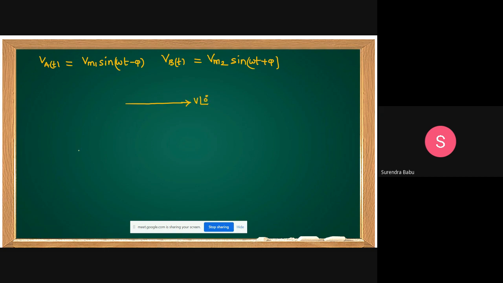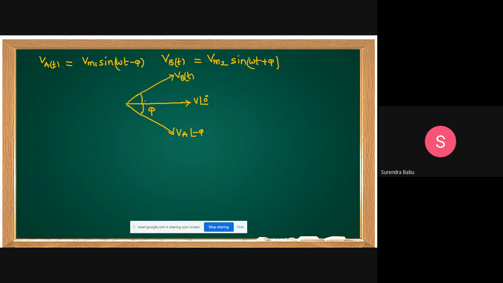VA of t is at an angle of minus pi. This is VA. VB of t is at an angle of plus pi. This is VB of t.